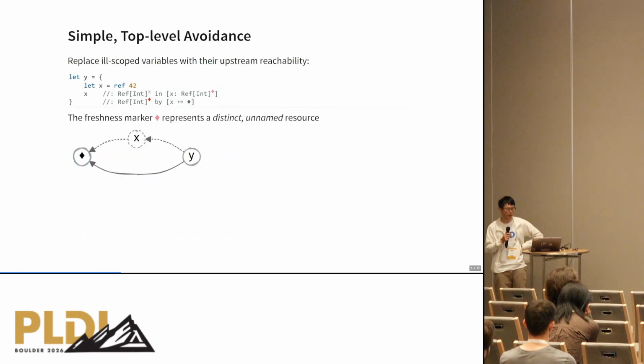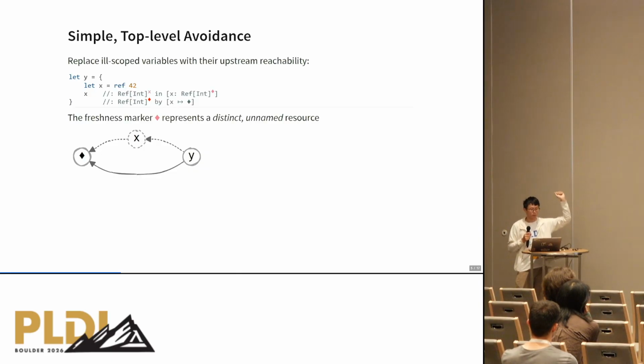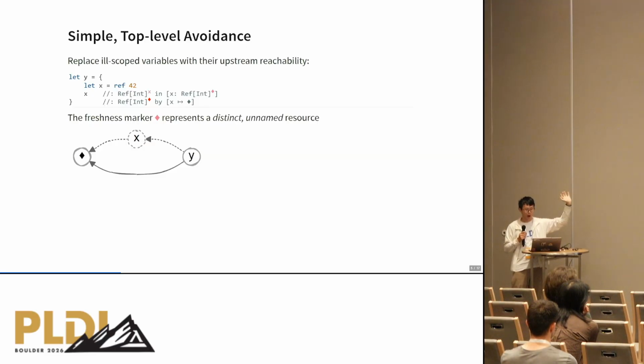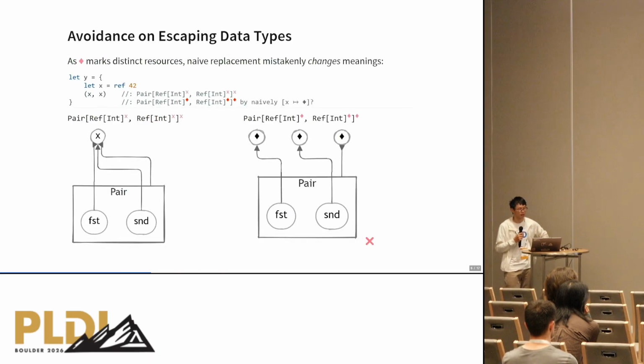So in the really simple case, how do we do avoidance? Well, the idea is that, for example, if a variable y needs to reach x, and x went out of scope, and x is reaching some nameless resources, then we can just bypass x and replace the out-of-scope variable x with the upstream reachability, the diamond symbol, outright, so that y is now the new name for this distinct unnamed resource, which is good.